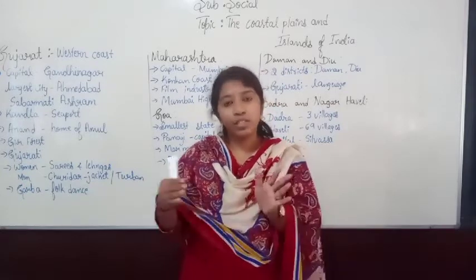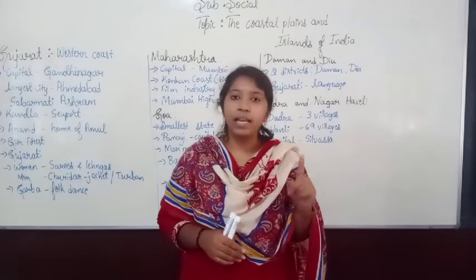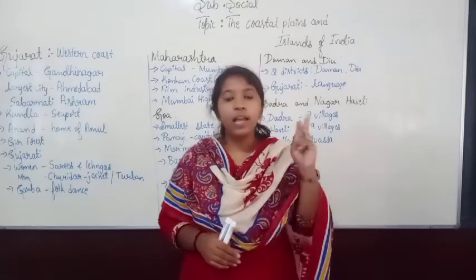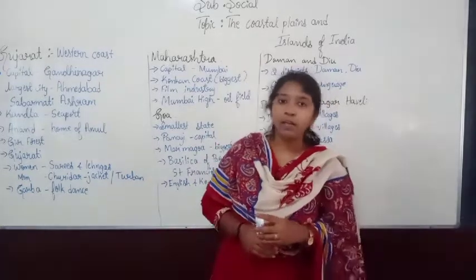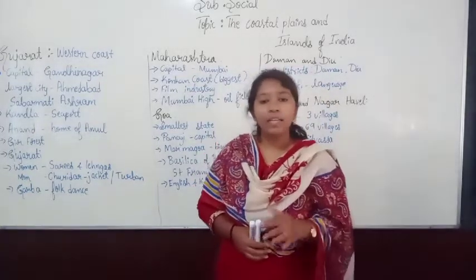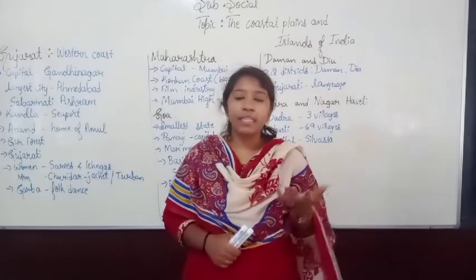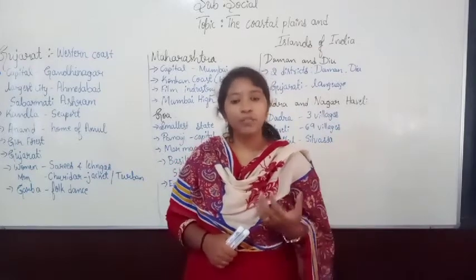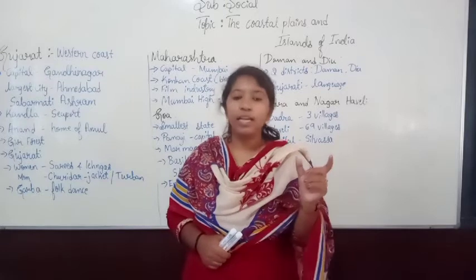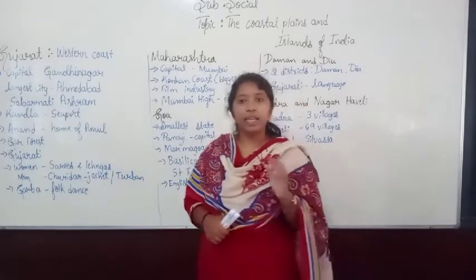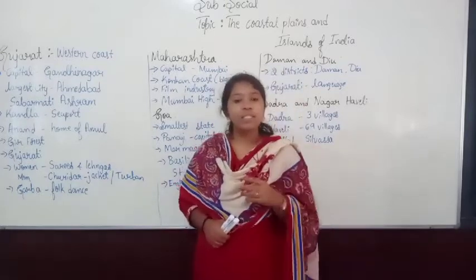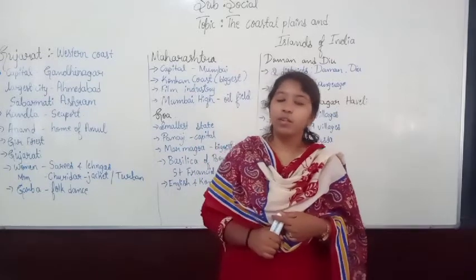Mainly on the western side, the first is the Gujarat coast, the second is the Konkan coast, and the third is the Malabar coast. The Gujarat coast lies between the Gulf of Kutch and the Gulf of Khambhat.